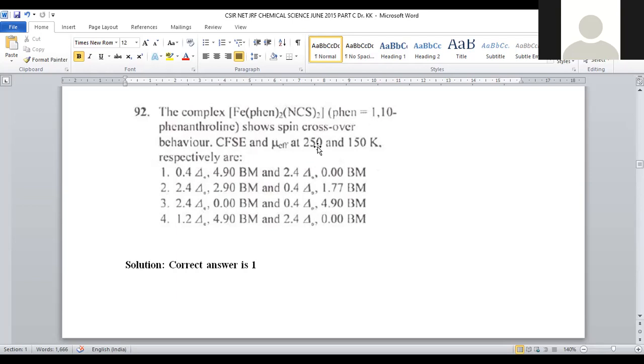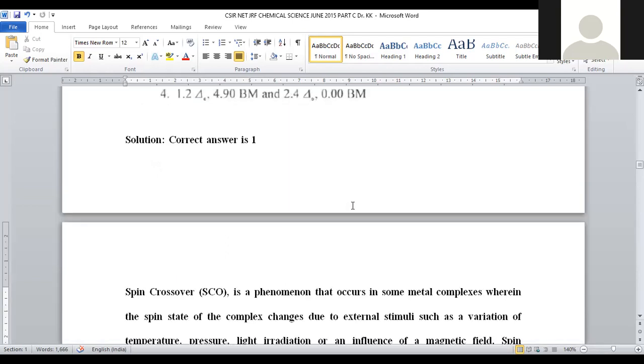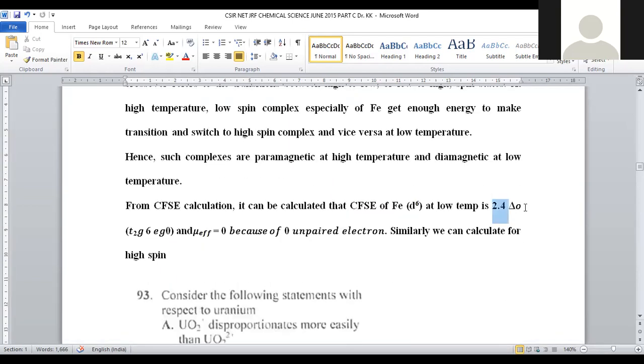That means high spin should be calculated first, and low spin should be calculated at 150 Kelvin because of the lower temperature. Among 250 and 150, which is higher? 250 is higher. So the high spin complex is at 250, and the low spin complex at 150. We calculated for low spin, right? How much will it be for the low spin complex?